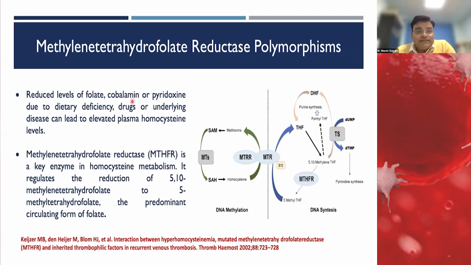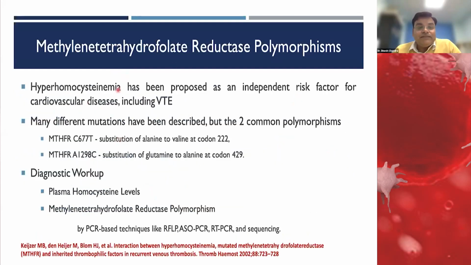The other thing is the methylene tetrahydrofolate reductase polymorphism gene. As we know, this is an important gene which is necessary for the metabolism of homocysteine. This particular gene has variable expression and polymorphism. We can also test this by PCR methods using different techniques, and there is also an increase in the level of plasma homocysteine.